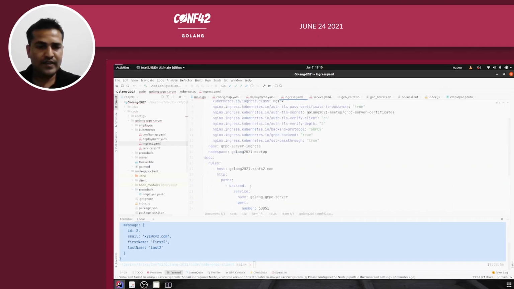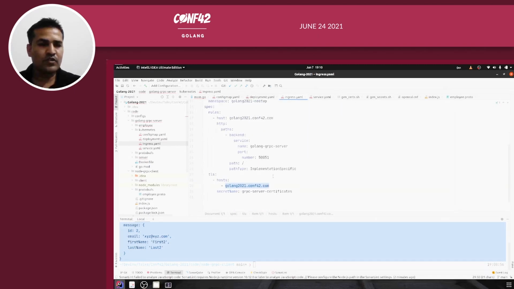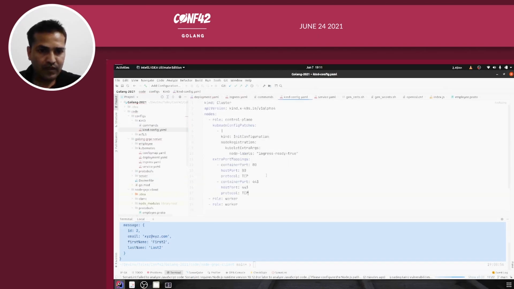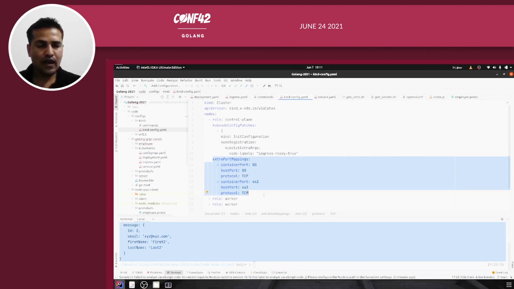And as this is a TLS connection, it runs on port 443. You might have also noticed that when I created the kind based cluster, I had exposed 443, with extra port mappings. That's what I had done. So this is a way to run your mTLS based applications on a kind based Kubernetes cluster.